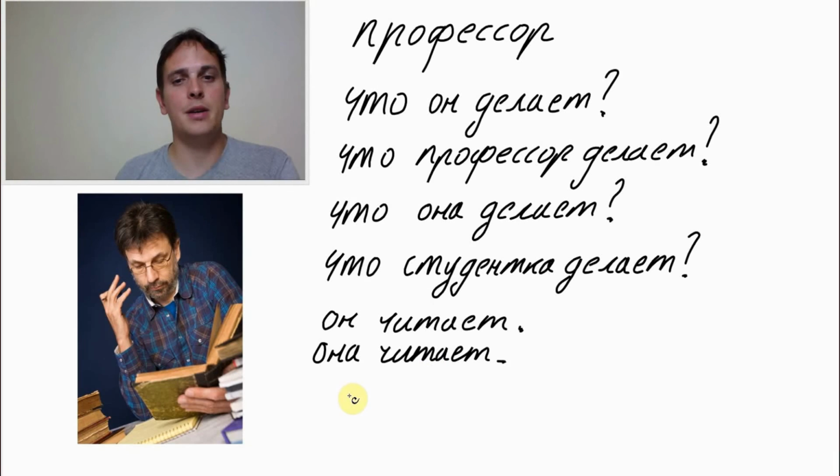And how would we say студентка читает? Well, the female student is reading. I already told you this. Студентка читает. Студентка делает. Well, yes, actually, we learned a new verb, делает, and we can also answer студентка делает. But студентка делает is indefinite. We need to emphasize what is she exactly doing. Then here, студентка читает.